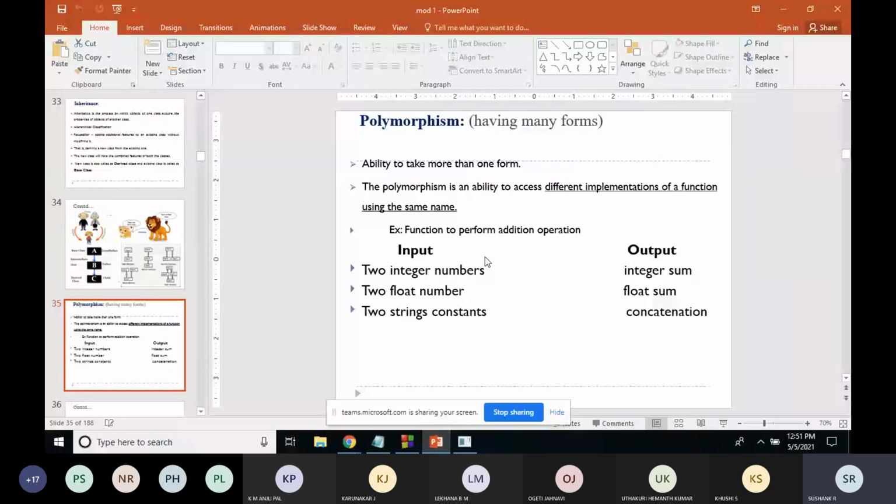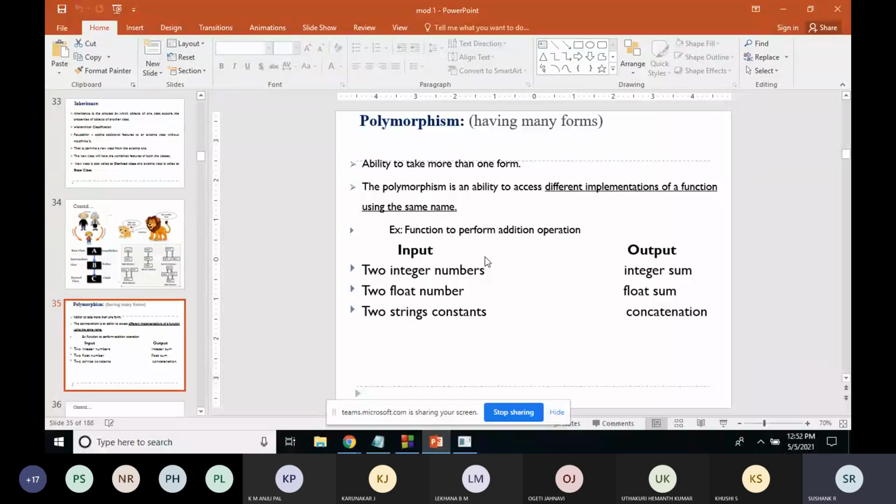Polymorphism means, as I told you, the ability to take more than one form. For example, a real-time example: a person will have different characteristics. In his home he can be a father.